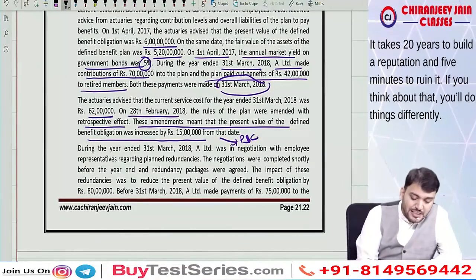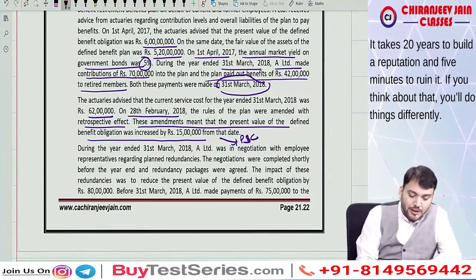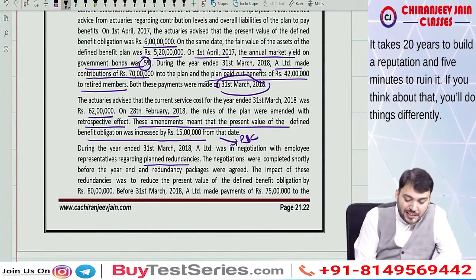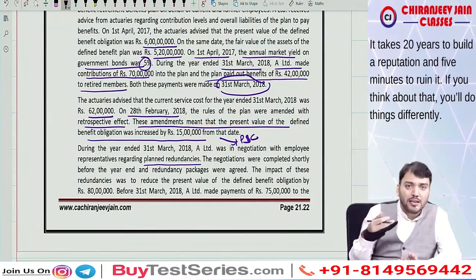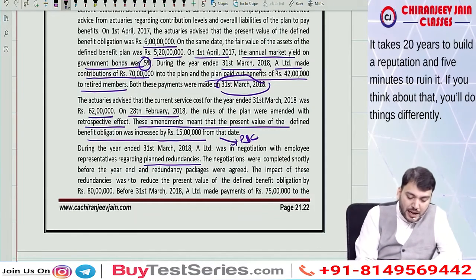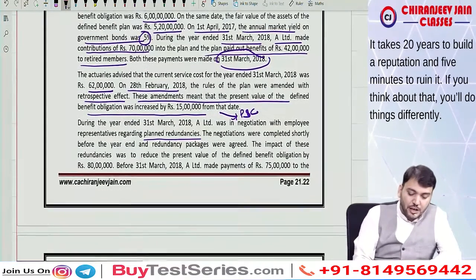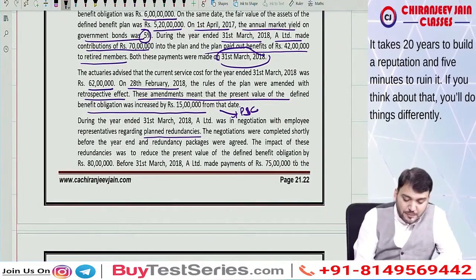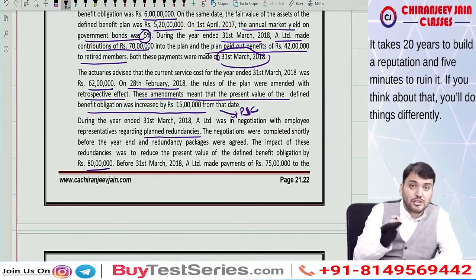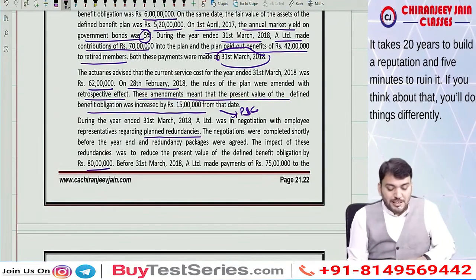During the year ended 31st March 2018, A Limited was in negotiation with employee representatives regarding planned redundancies. Redundancy means some employees have been curtailed. The negotiations were completed shortly before the year end and redundancy packages were agreed. The impact of this redundancy was to reduce the present value of defined benefit obligation by 80 lakh.